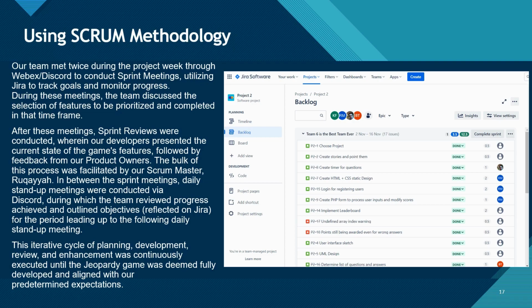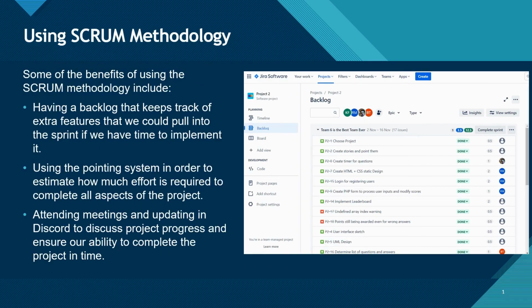Some of the benefits I found of using the Scrum methodology include having a backlog that keeps track of extra features so we can pull into a sprint if we have time to implement it. As mentioned, there were a number of extra features that we wanted to include but didn't have time to do so, and so we were able to track those in the backlog.